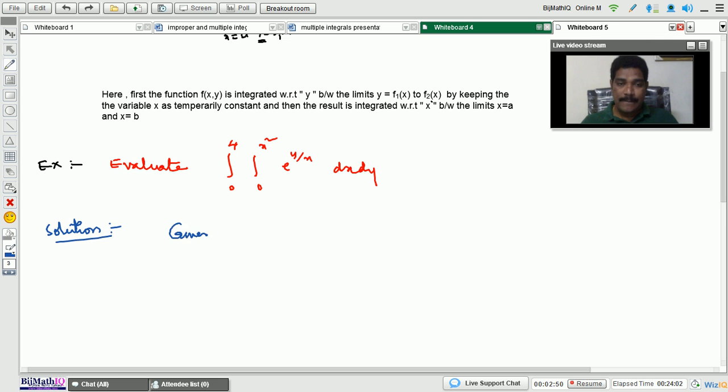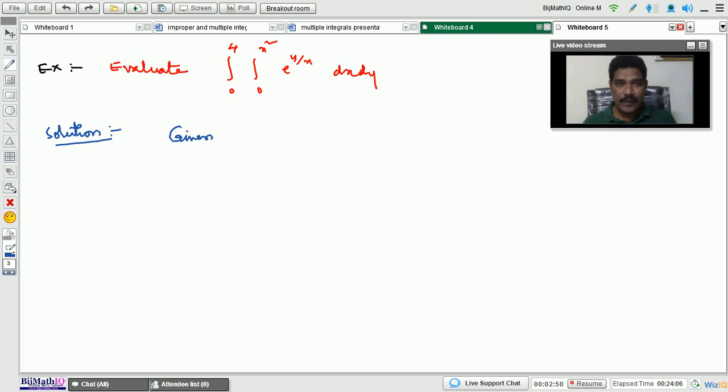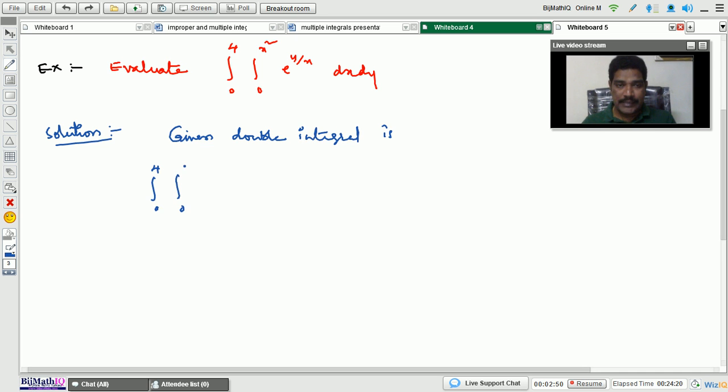So what is the given double integral? The given double integral is the integral from 0 to 4 and integral from 0 to x square of e to the power of y by x into dx into dy.